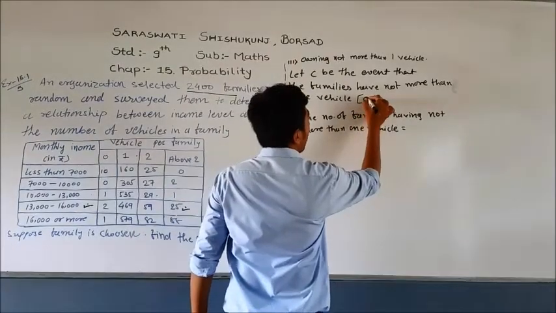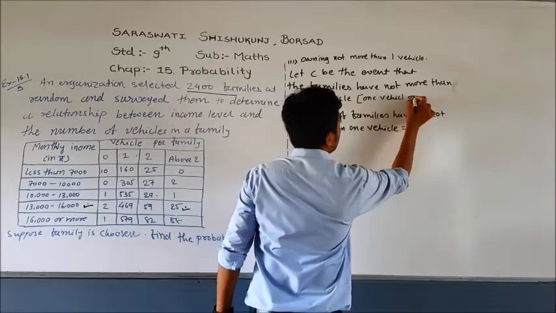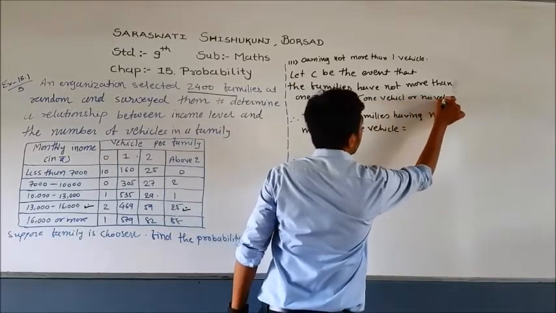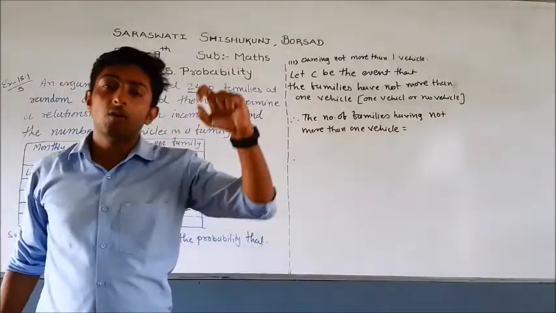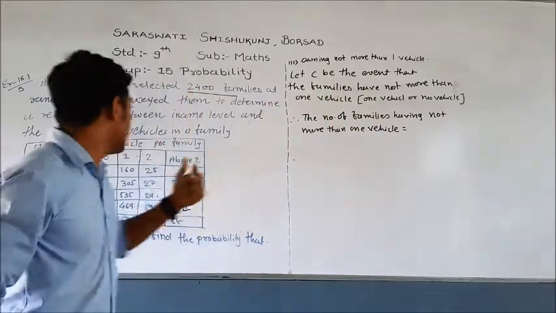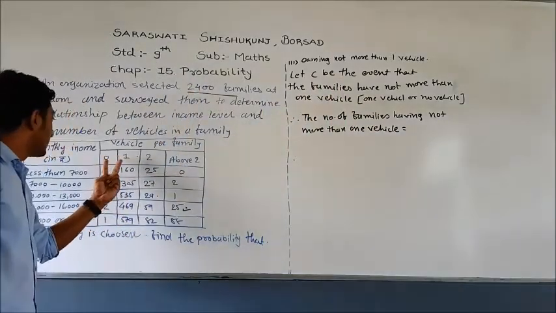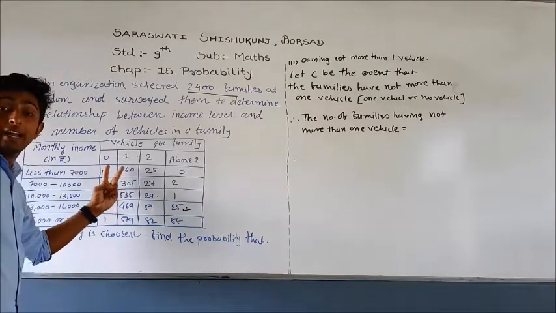That means one vehicle or no vehicle. We can just consider the column for one vehicle or no vehicle. We cannot take more than one vehicle. That means you have to consider only this column, this one. So we have to sum up these digits.